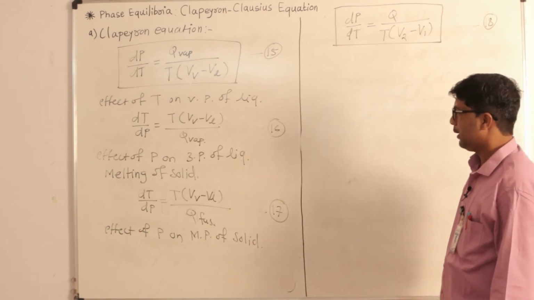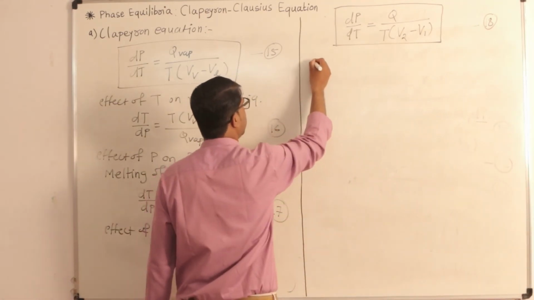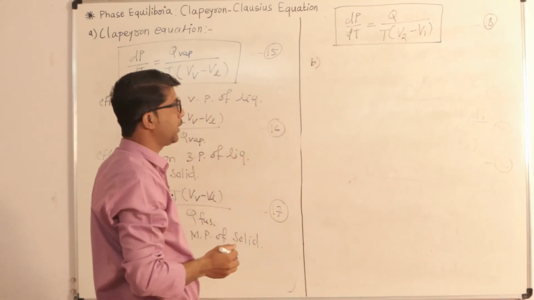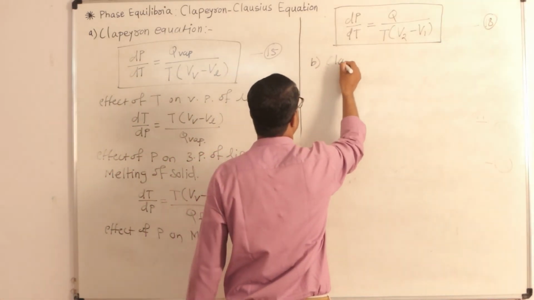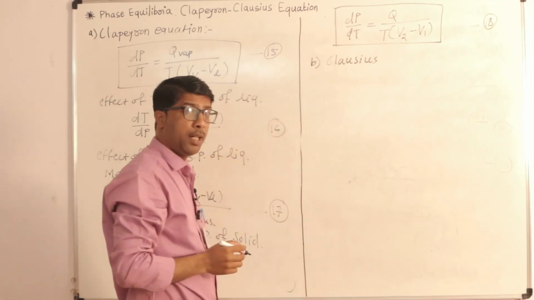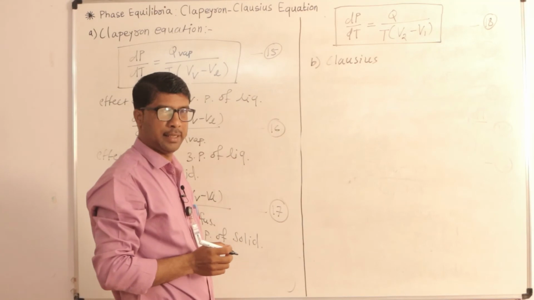Now this is the Clapeyron equation, but in the second step or part, Clausius suggested some simple modification. What is this?